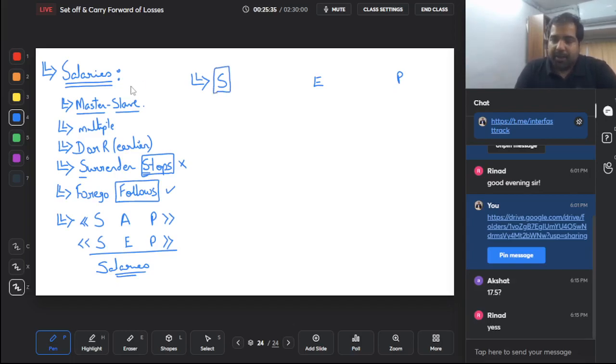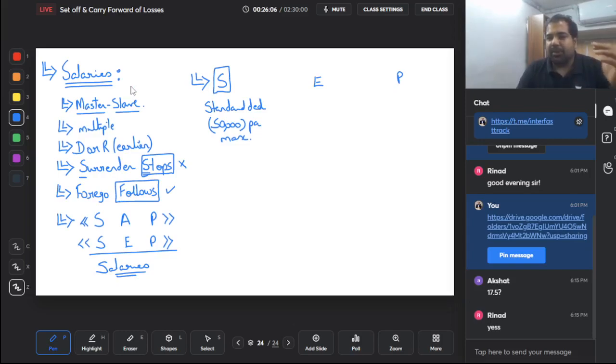Every person in India, whether you're male or female, whether you're a CEO or a peon, every salaried person gets a standard deduction of 50,000 rupees per annum maximum. That means if your salary is 45,000, then only 45,000. But if your salary is 45 lakhs, even then only 50,000 per annum will be given as a deduction.